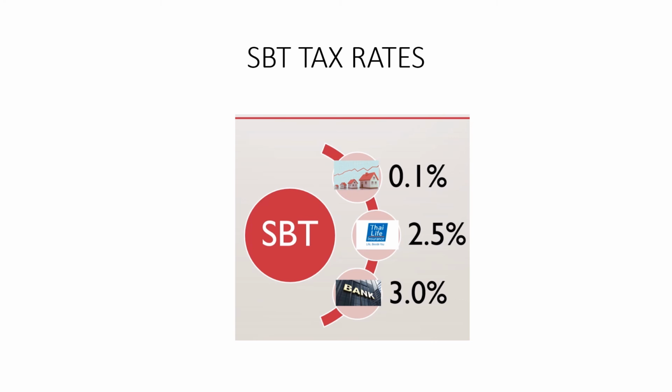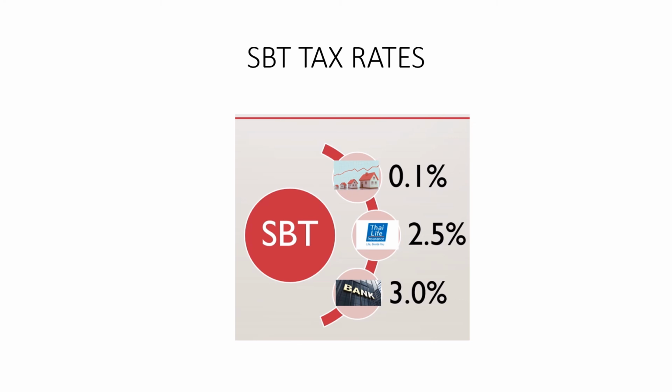In general, SBT consists of 3 different tax rates, including 0.1% for the sale of immovable property, 2.5% for life insurance business, and 3.0% for banking and financial business.